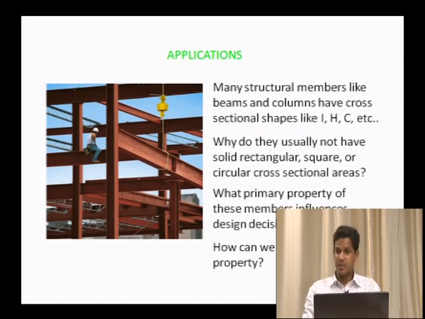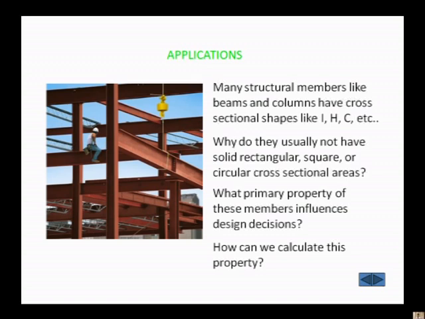The same section can be placed in horizontal direction also, or in inclined direction also, but it majorly depends on moment of inertia. In whichever position you keep it, if the moment of inertia is more there, we have to select that position and design the section.